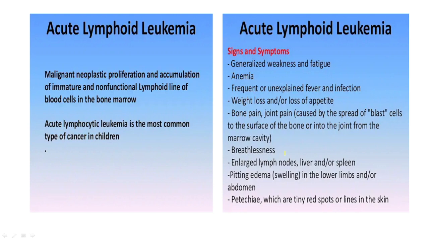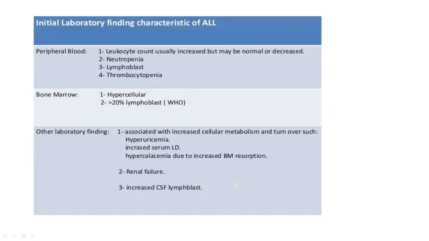Now, what is ALL? Acute lymphoblastic leukemia. Why does that happen? That happens again because of the malignant neoplastic proliferation and accumulation of immature and non-functional lymphoid cells in the blood as well as in the bone marrow. It is the most common type of leukemia, typically occurring in children. Patients usually present with generalized weakness, or they may have fatigue, weight loss, bone pain. They can have enlarged lymph nodes, breathlessness, pitting edema, and petechiae.